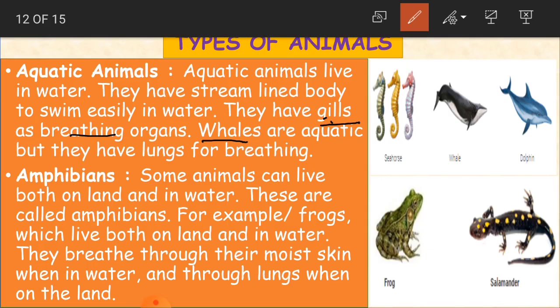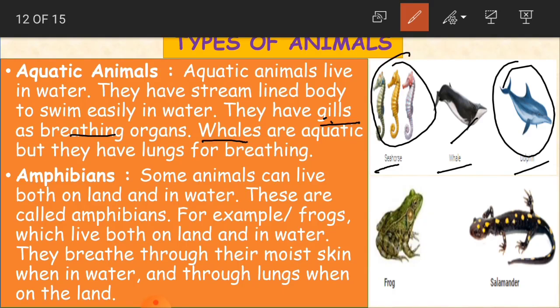Here you can see the picture of a seahorse. This is a whale here. And here is again a fish type of animal. These all have gills, whereas the whale has got lungs for breathing.